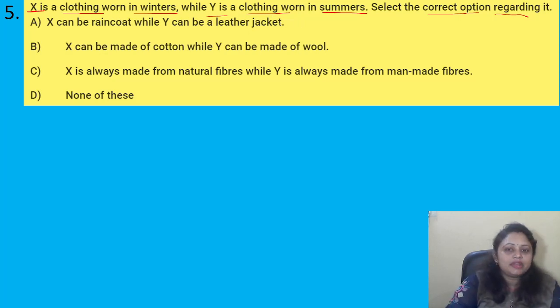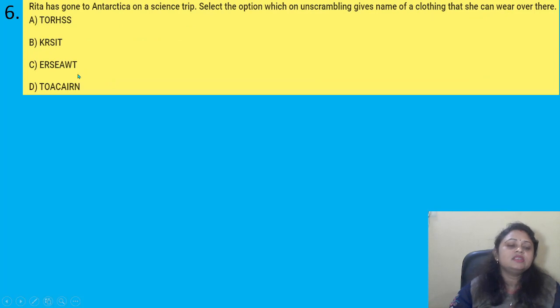So X can be raincoat while Y can be leather jacket? No, it is not correct. X can be made of cotton while Y can be made of wool? No. X is always made from natural fibers while Y is always made from man-made fibers? No, this is also not correct. Okay. So here the correct answer is option D, that is none of these. Coming to the next question.